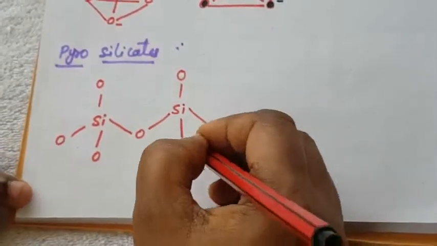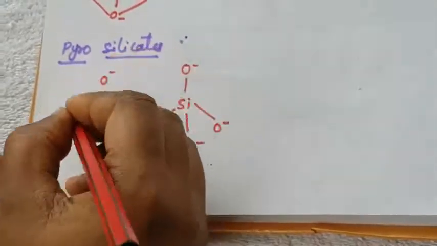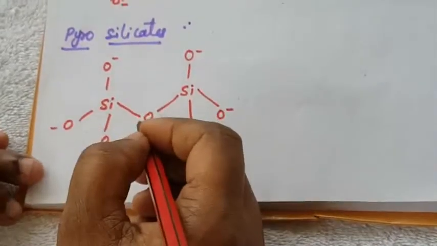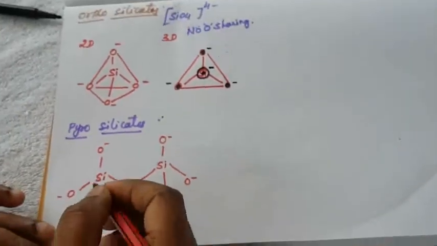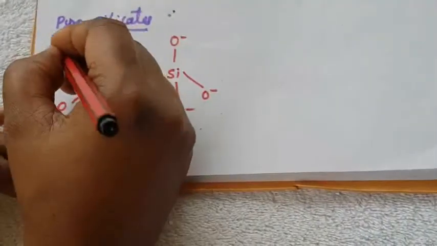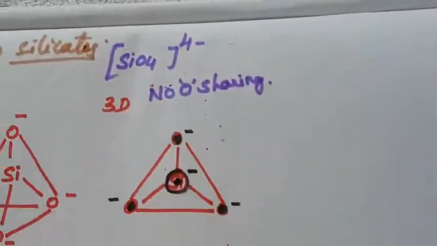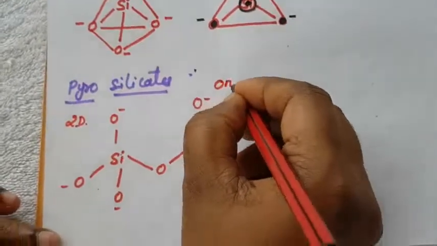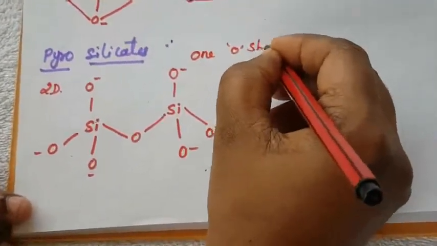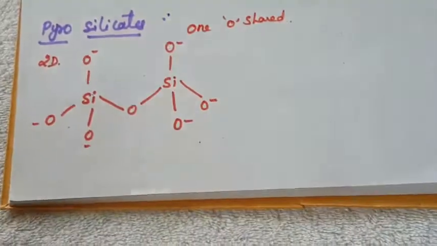This is the negative sign. How many oxygen will be shared? Here only one oxygen will be shared. This is the two-dimensional structure. So only one oxygen will be shared.